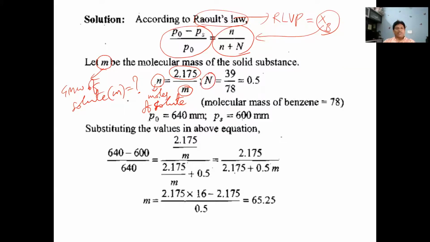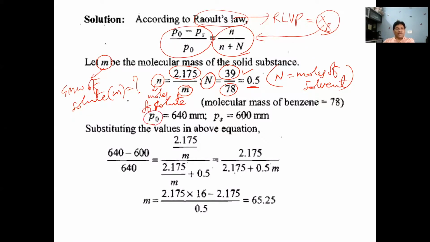And capital N is the number of moles of solvent. The solvent here is benzene. So for the solute we took the molecular mass M, that's why weight by gram molecular weight. And capital N is the weight of solvent by the gram molecular weight of solvent. The weight of benzene given is 39 grams, and the gram molecular weight of benzene is 78. That is equal to 0.5 moles of benzene. And the molecular mass of the solute we don't know.